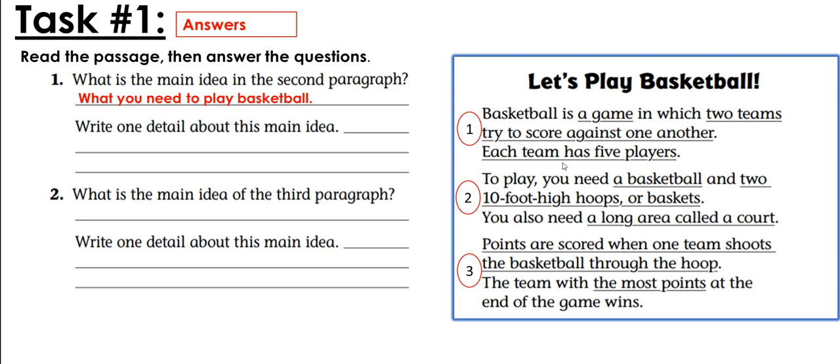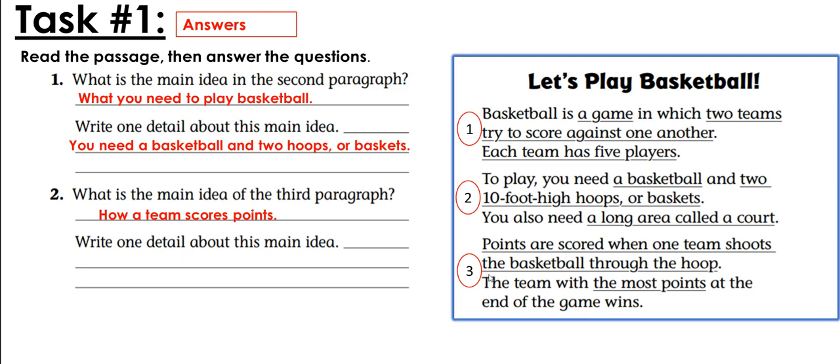And the supporting details is this. You need a basketball. It's right here. You need a basketball and 2 hoops or baskets. You can also add this. You also need a long area called a court. So this is the main idea and the details of this second paragraph. Let's now look at the third paragraph, which is this one right here.